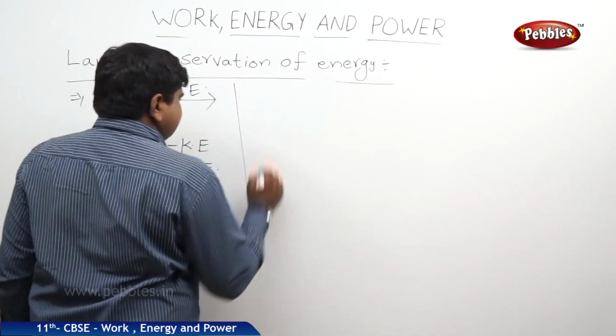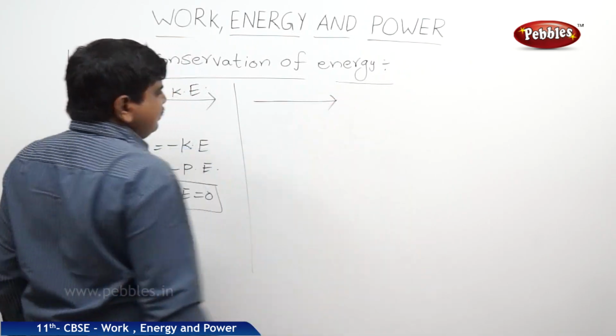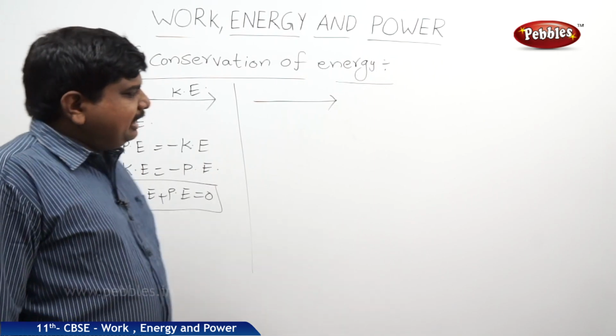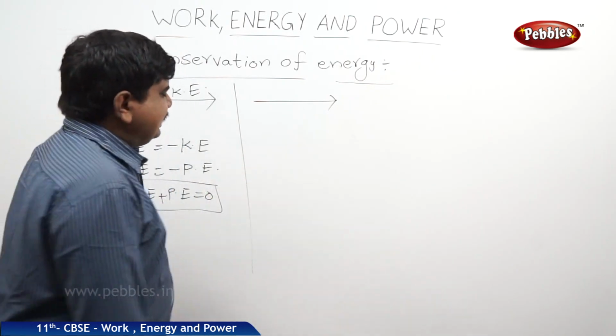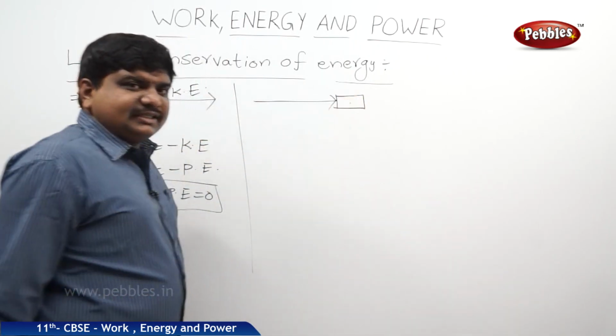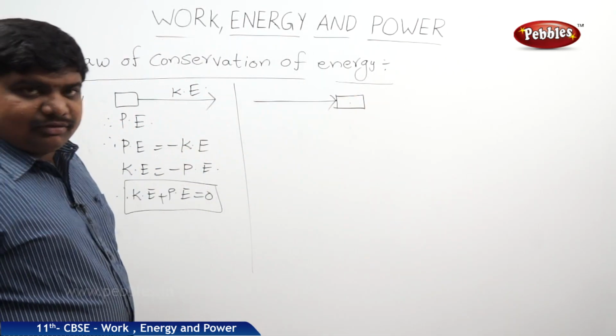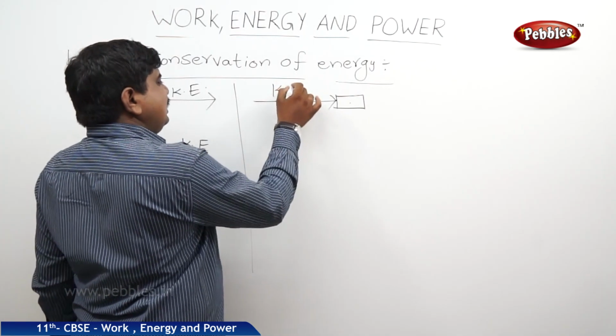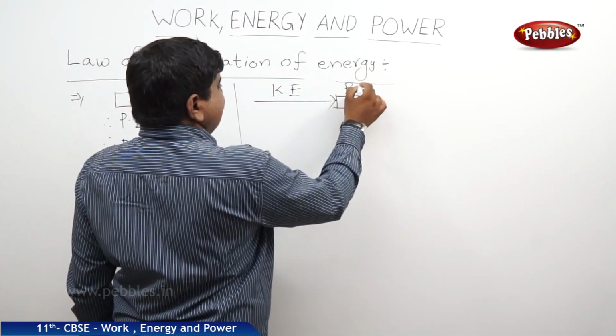Similarly, let us take another body which is already in motion. A force is applied in the opposite direction to stop the body, and at one point it comes to rest. When it is coming to rest, it is initially having the KE and it is attaining the PE.